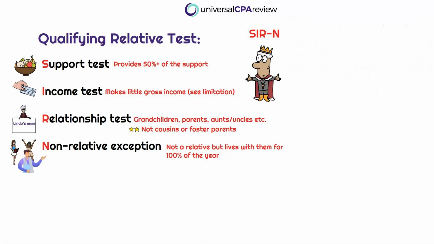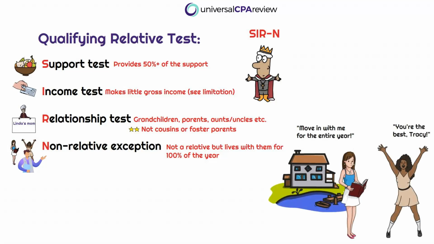But there are some additional requirements for the N in SIR-N. So this is if it's a non-relative. Okay, so believe it or not, a taxpayer can still claim a dependent for non-relatives under certain circumstances. So again, ask yourself, is this obviously a family member? Yes, I understand that certain friends feel like family members, but if this is not actually a family member, per the IRS's definition, well, they can still qualify, but they need to meet the non-relative test.